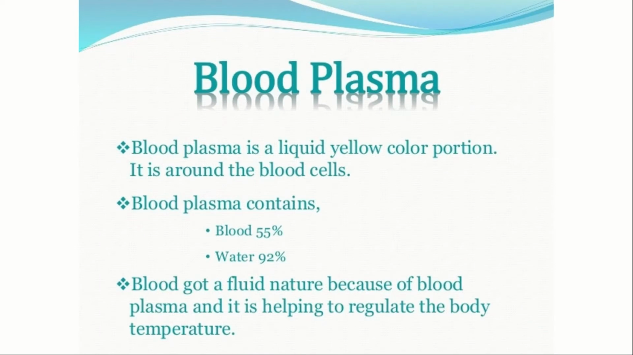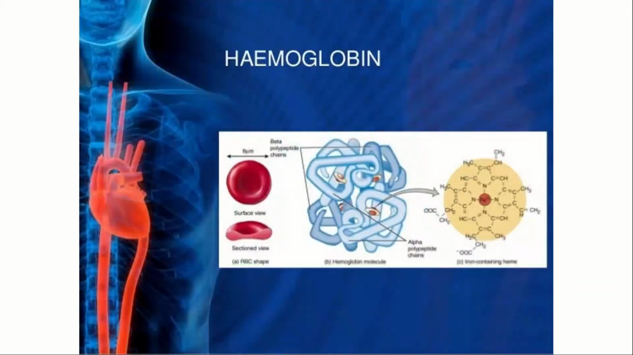Coming to blood plasma. Blood plasma is a liquid, yellow-colored portion. It is around the blood cells. Blood plasma makes up 55% of the blood and is 92% water. Blood has a fluid nature because of blood plasma, and it also helps to regulate the body temperature.